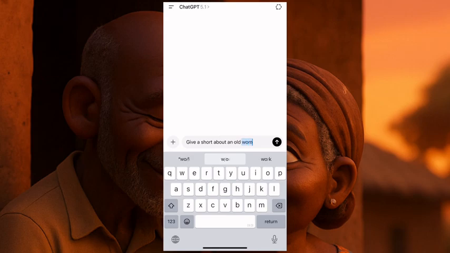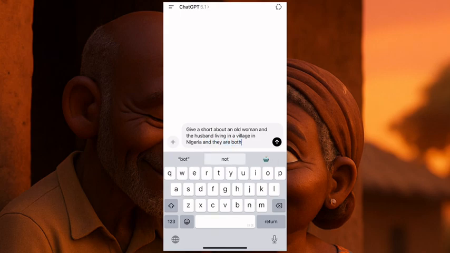woman and the husband living in a village in Nigeria. Okay, you can use Kenya, you can use any of them, any one that you want, depending on your folk tales that you want to tell, which country that you want to tell. Always do that. Okay, and